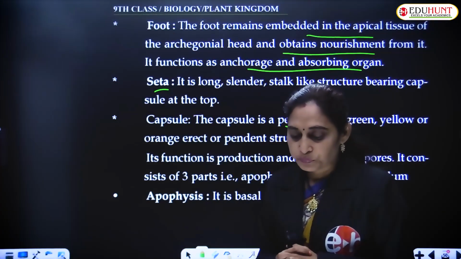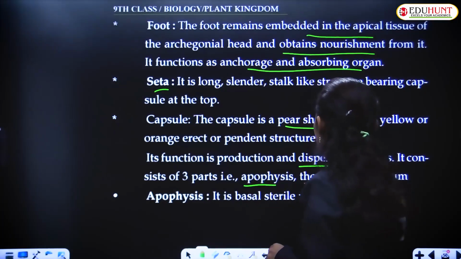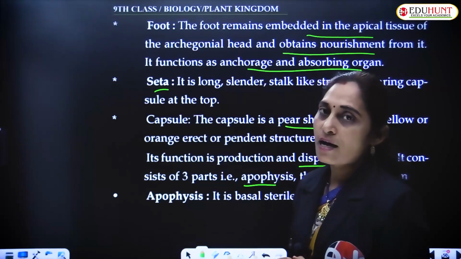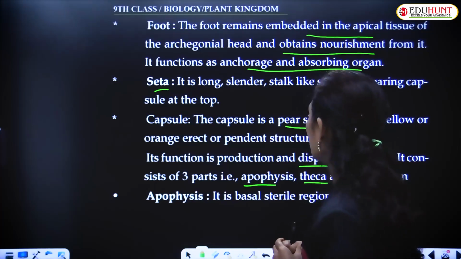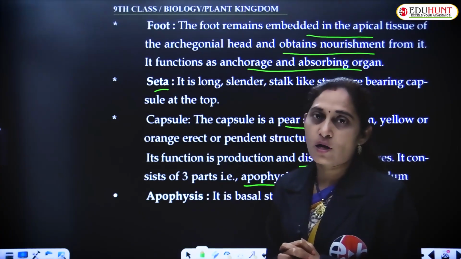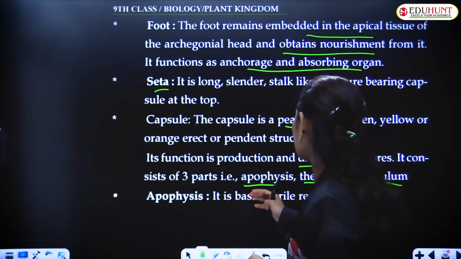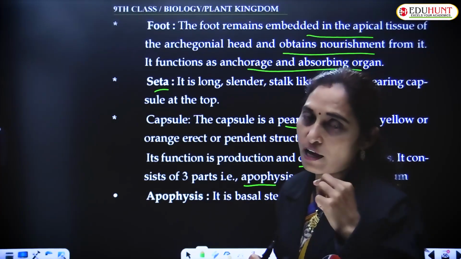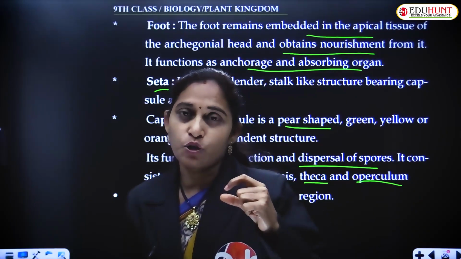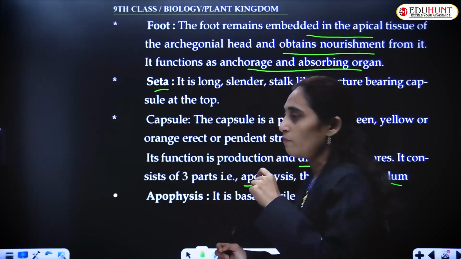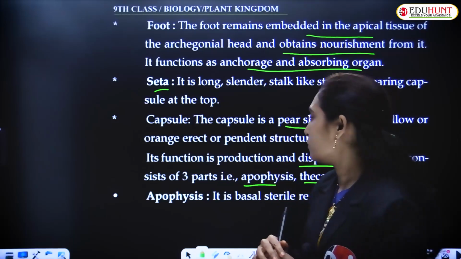Not only does it produce the spores, it also spreads the spores, and it consists of 3 parts: the apophysis, theca and operculum. These are the 3 structures of the Funaria capsule. The apophysis is the basal portion of the capsule, the theca is the fertile region of the capsule, where the spore sacs are present, and the operculum is a lid-like structure.